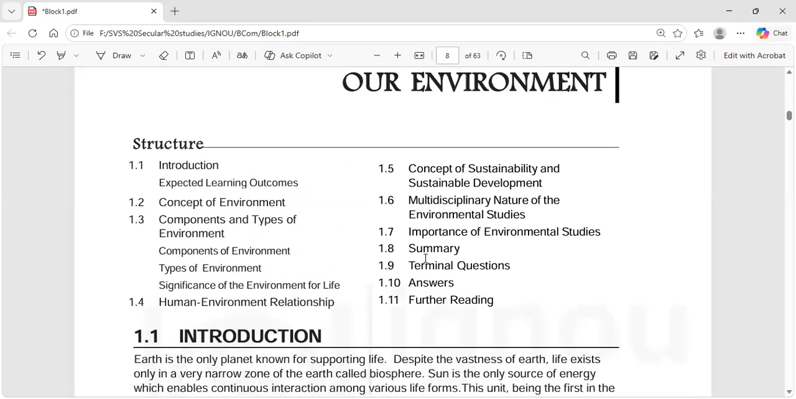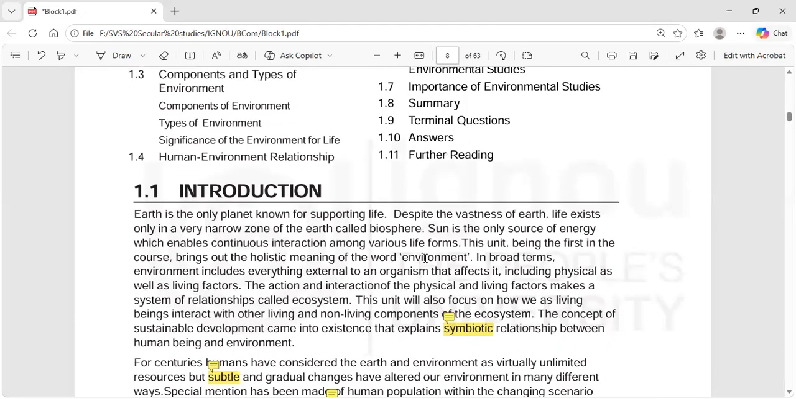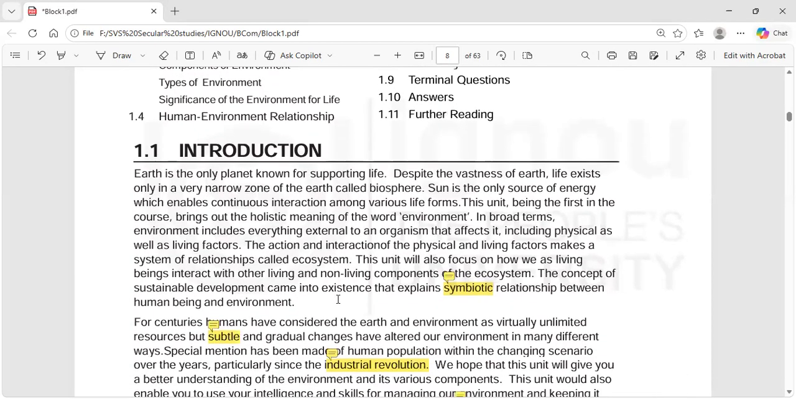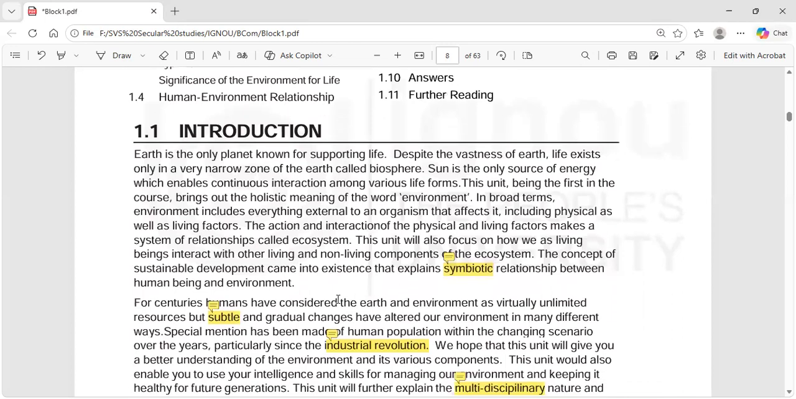Okay, let's discuss further. Earth is the only planet known for supporting life. Despite the vastness of Earth, life exists only in a very narrow zone of the Earth called biosphere. So life exists only in a very narrow zone.